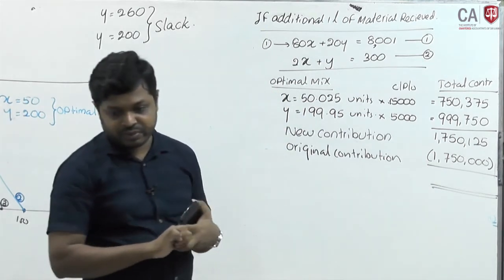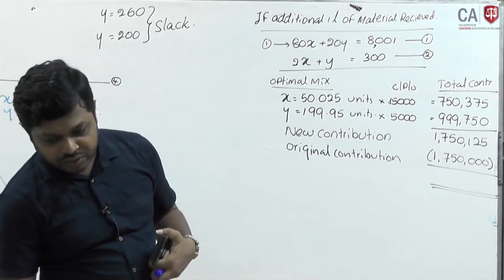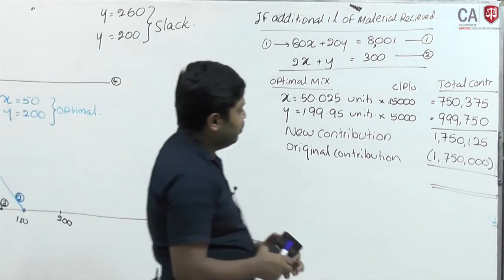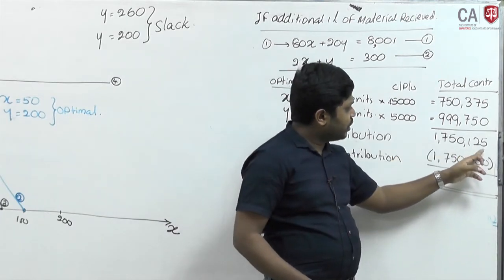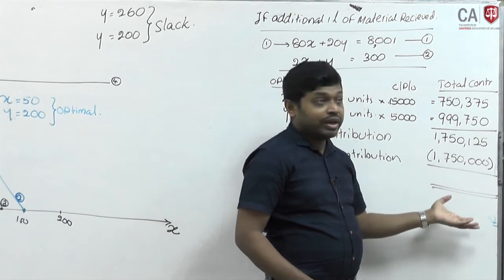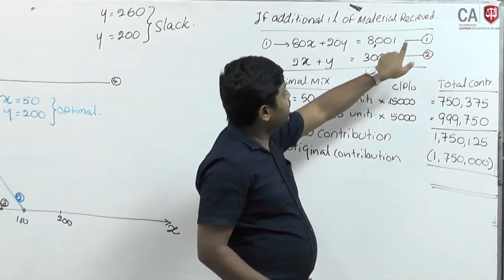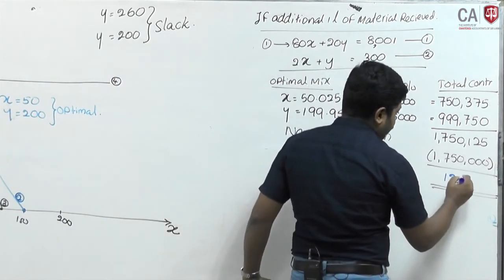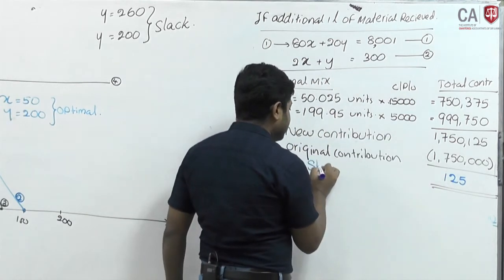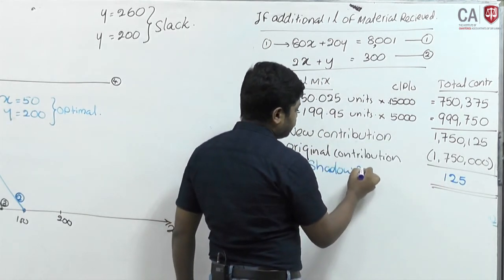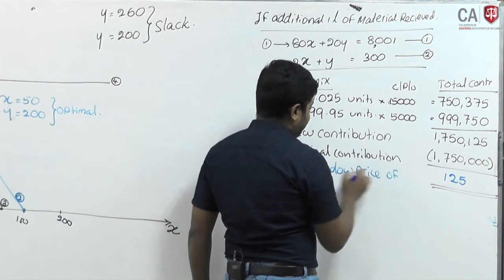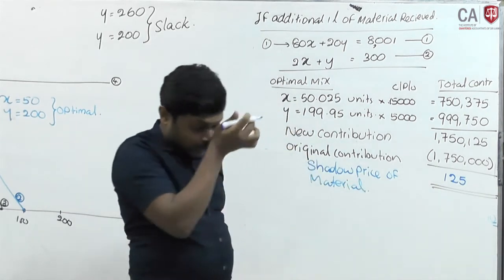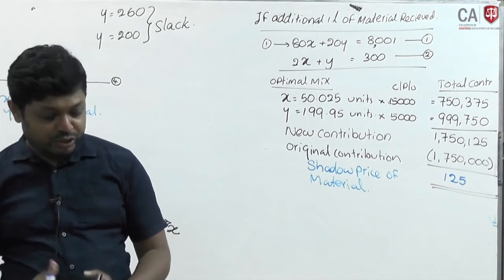what has happened? Your contribution has gone up by how much? 1,750,125 minus 1,750,000. If you increase 1 liter of material or cream milk, your contribution will increase by 125. This is the shadow price of material. Shadow price will arise for the binding resources.